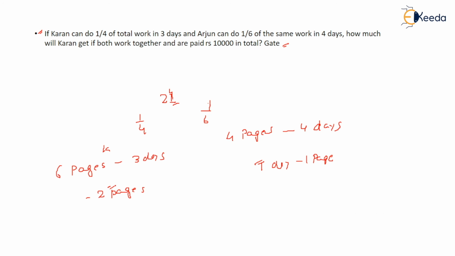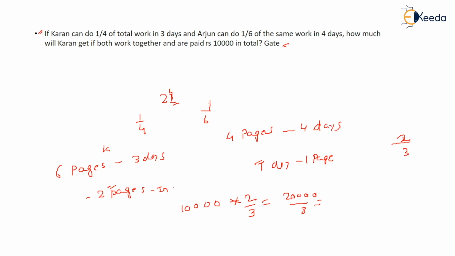Karan is writing 2 pages in 1 day, right? So how much will Karan get paid if they work together and are paid rupees 10,000? So 10,000 is the amount. Out of the total 3 pages they write, Karan writes 2 pages. So you can directly say that out of 3 pages, 2 pages are written by Karan. So 2 by 3, this you can solve. It comes out to be 20,000 by 3.